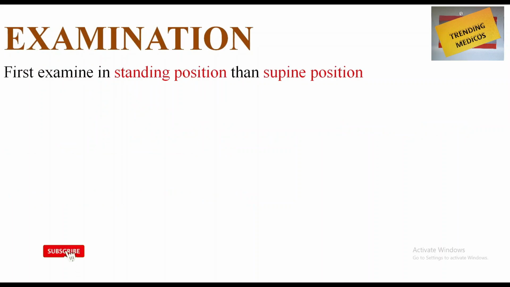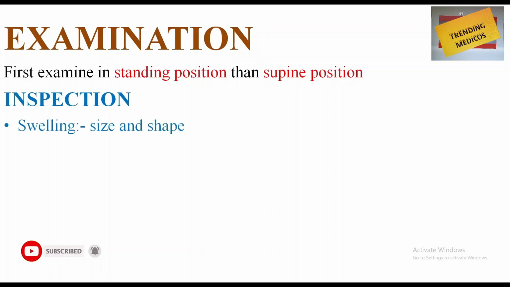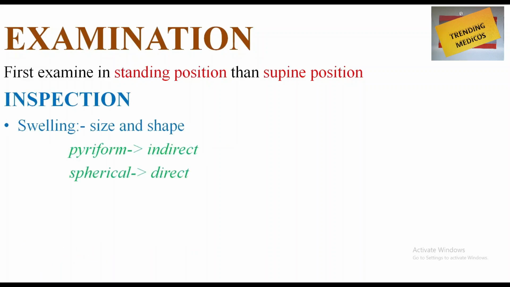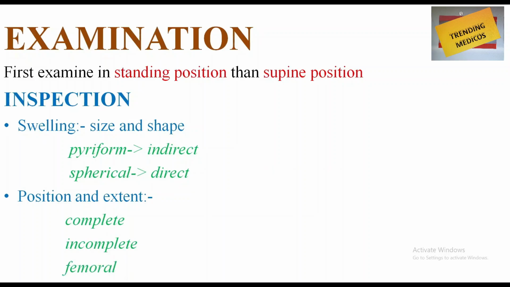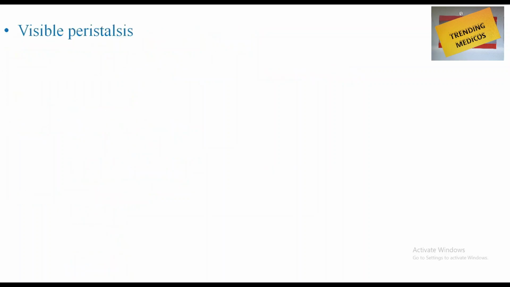Examination is the most important thing you should do. First examine the patient in standing position, then make the patient supine. Inspection. Swelling size and shape is to be examined. If it is pyriform, mostly indirect. If it is spherical, consider direct. Position and distance are important. Complete, incomplete, you know by now. Femoral is coming from down to above.